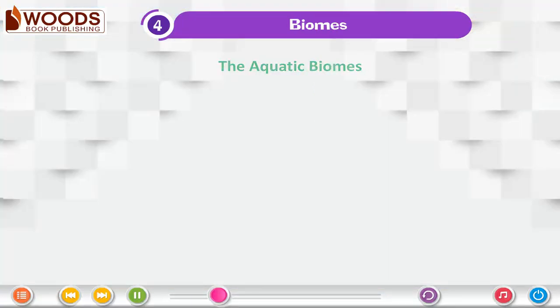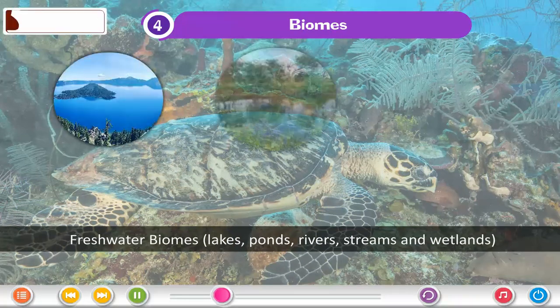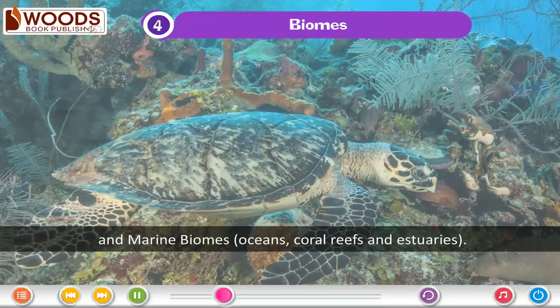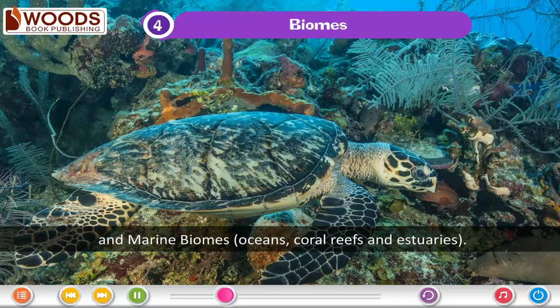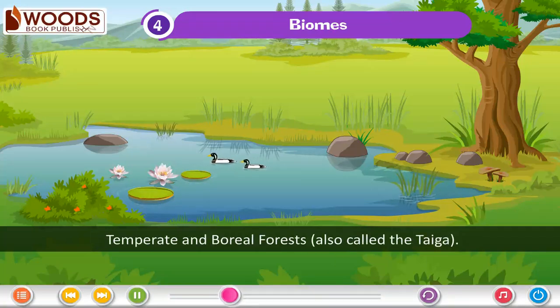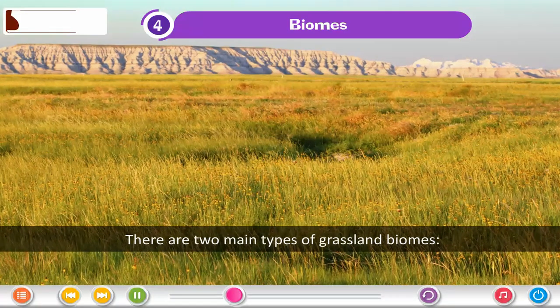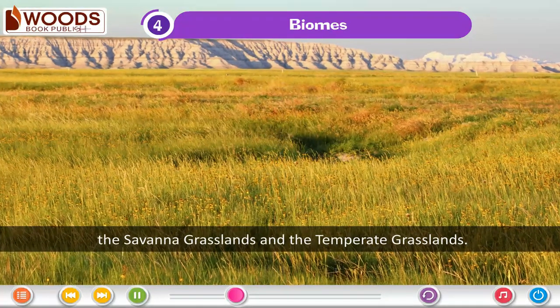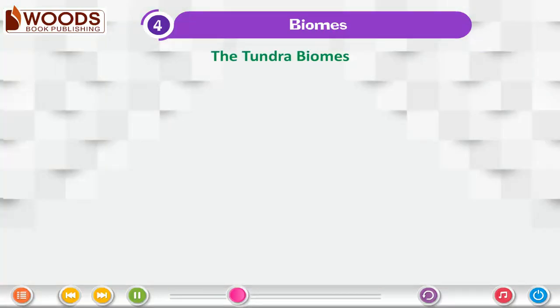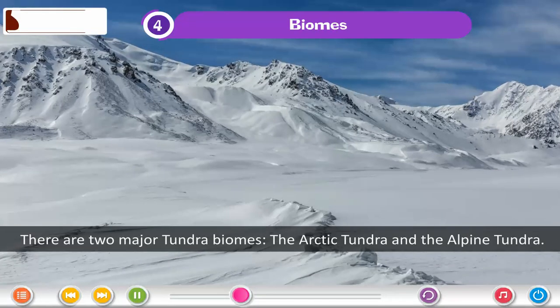The aquatic biomes. Aquatic biomes are grouped into 2, freshwater biomes, lakes, ponds, rivers, streams, and wetlands, and marine biomes, oceans, coral reefs, and estuaries. There are 3 main biomes that make up forest biomes. These are the tropical rainforest, temperate and boreal forests, also called the taiga. The grassland biomes. There are 2 main types of grassland biomes, the savanna grasslands and the temperate grasslands. The tundra biomes. There are 2 major tundra biomes, the Arctic tundra and the alpine tundra.